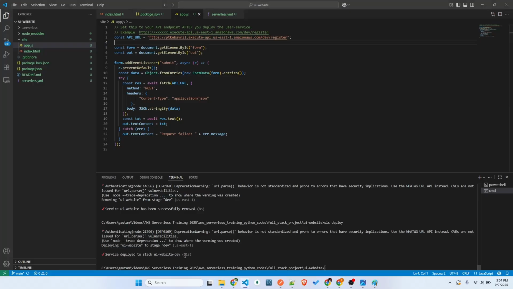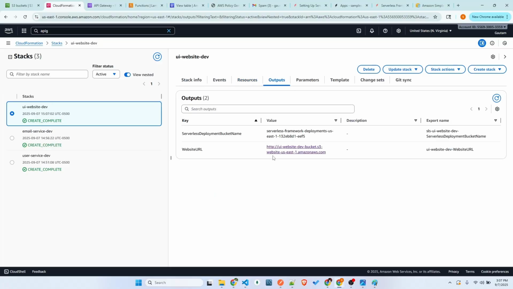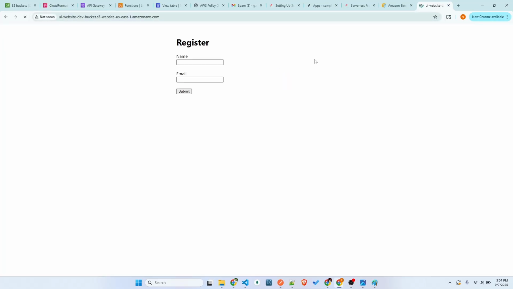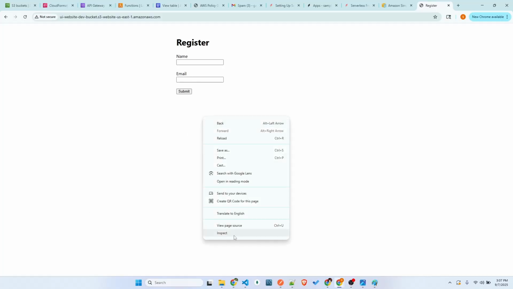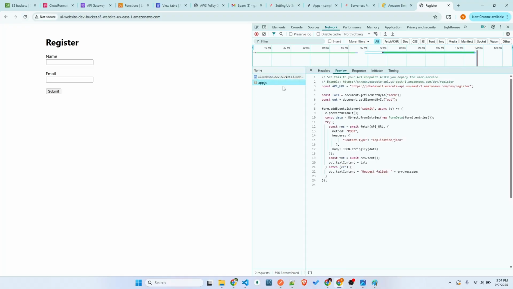You can see, I think I didn't print it out here, but you can just go to the outputs. You'll get the URL. You can click, open as link, or copy the link address and open it in a new tab. You can always go to the inspect tab, click on network, and just refresh it. You'll see that this page is loaded.